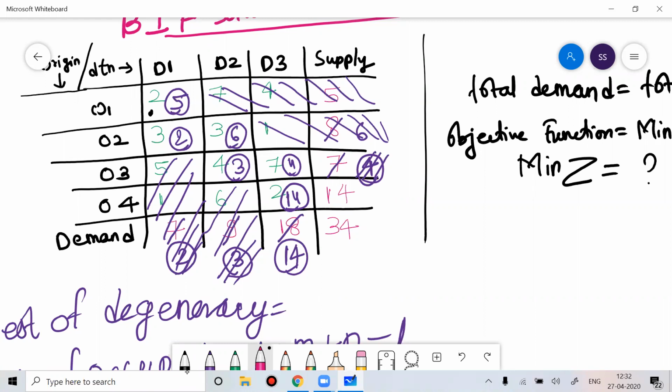In exam, you will not do it this way. This is a very easy way, where I have done everything. The questions in exam will not be like this because this is the introductory class, so we have done it this way. One of the ways of finding the initial feasible solution was the northwest corner method. By using the northwest corner method, this is how you can find the total cost. Okay, so does anyone have any doubt? Anyone want to ask anything?